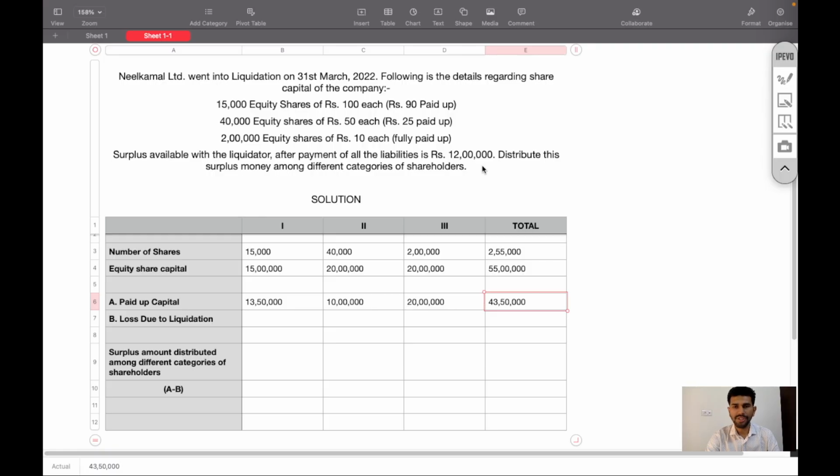And additional information is given, 12 lakh rupees surplus. So surplus amount distributed among different categories of shareholder is 12 lakh.